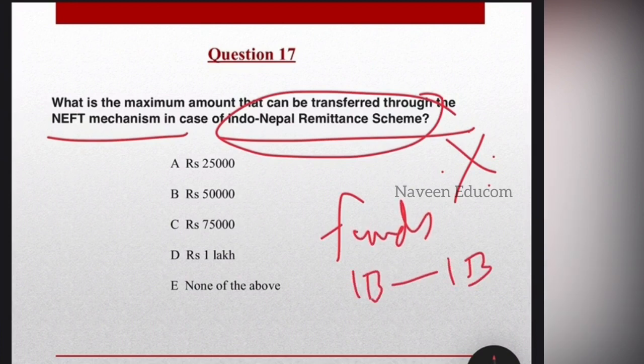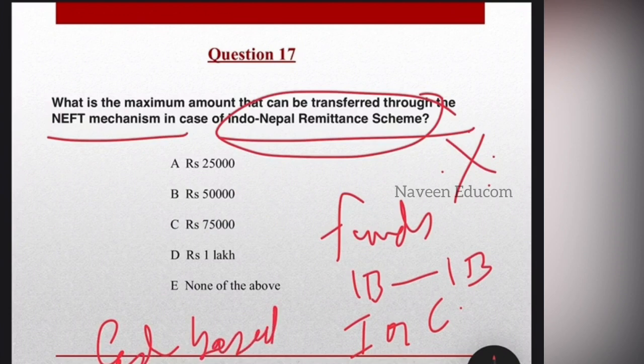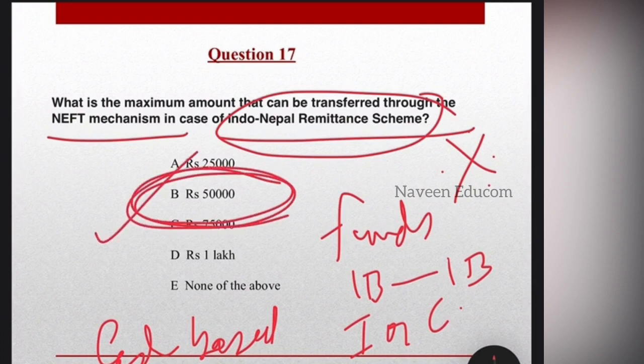This mechanism is used to transfer funds from one bank to another bank, to any individual or corporate electronically. There is no maximum or minimum amount that can be transferred through this mechanism. However, for cash-based remittance and the Indo-Nepal remittance scheme, the maximum amount that can be transferred is rupees 50,000 through the NEFT route. So which is option B, our answer.